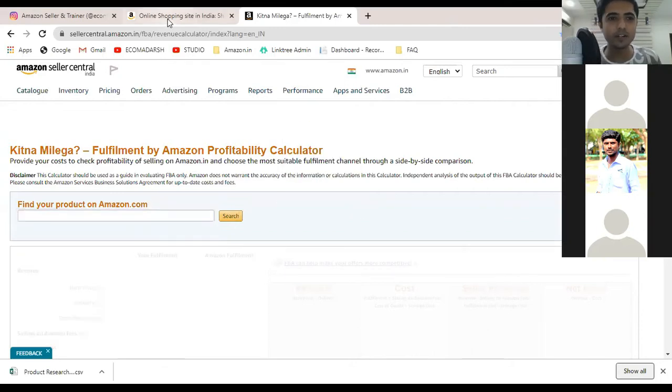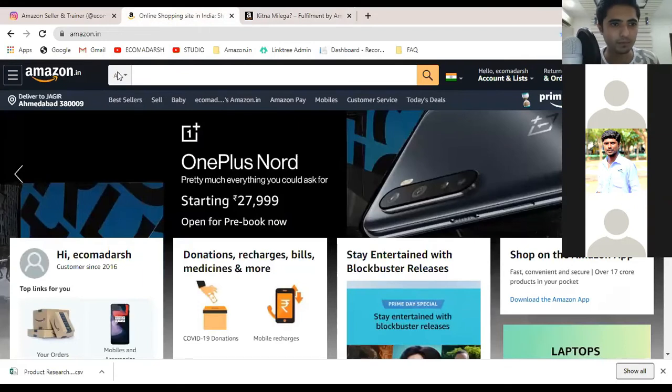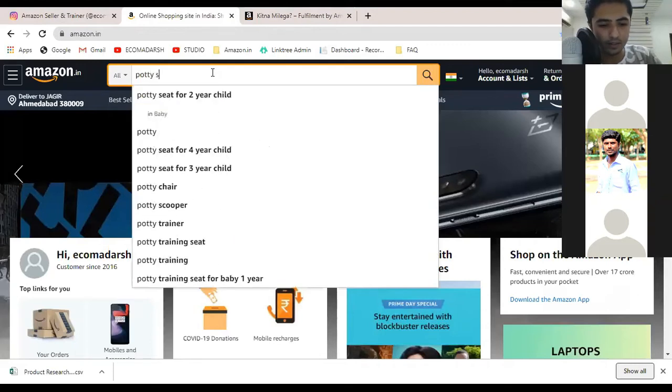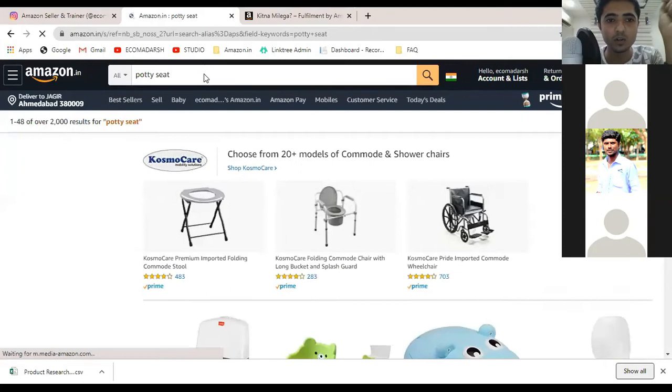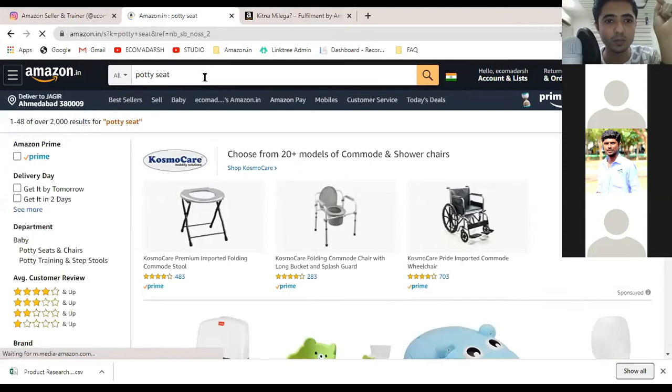Okay, so what we are going to do right now, we will go to Amazon.in. Here we are going to find Potiseat again. Now I am showing you the profit analysis, so don't disconnect right now. This is one of the most important things while doing product research, that you have to calculate the actual profits that you could make on a certain product.